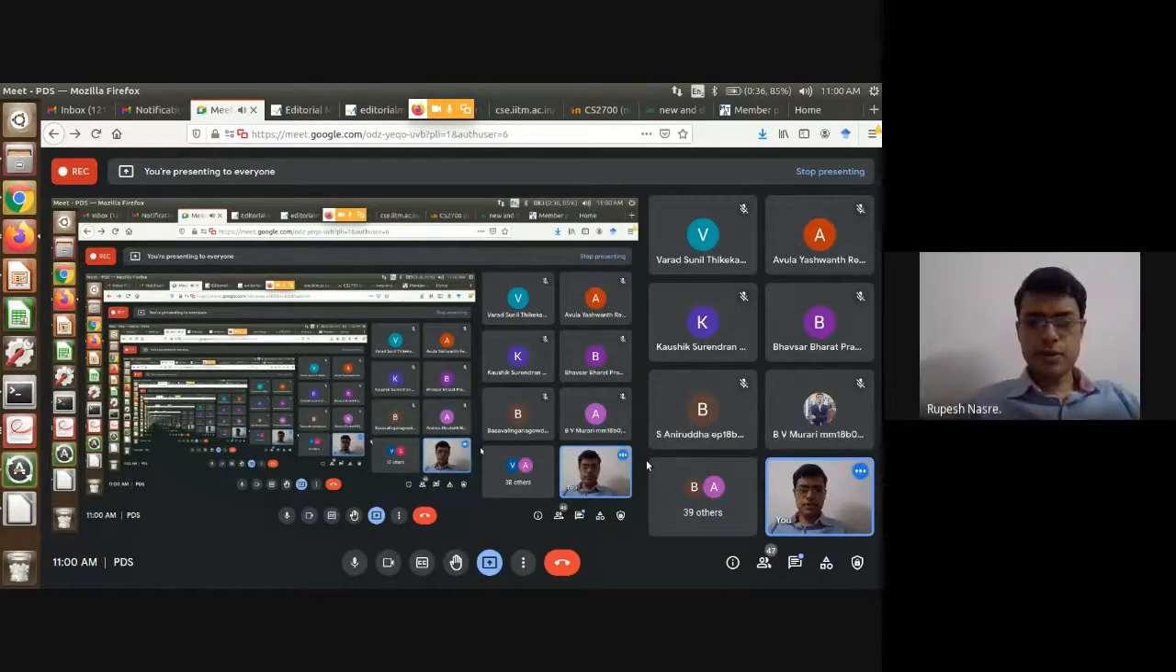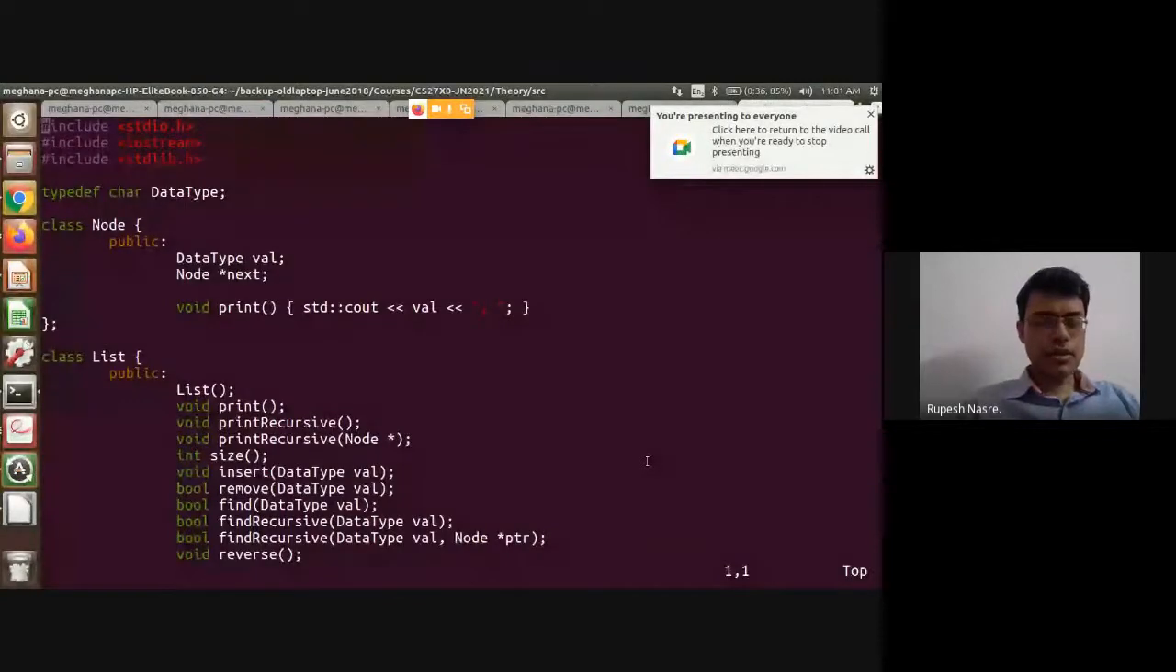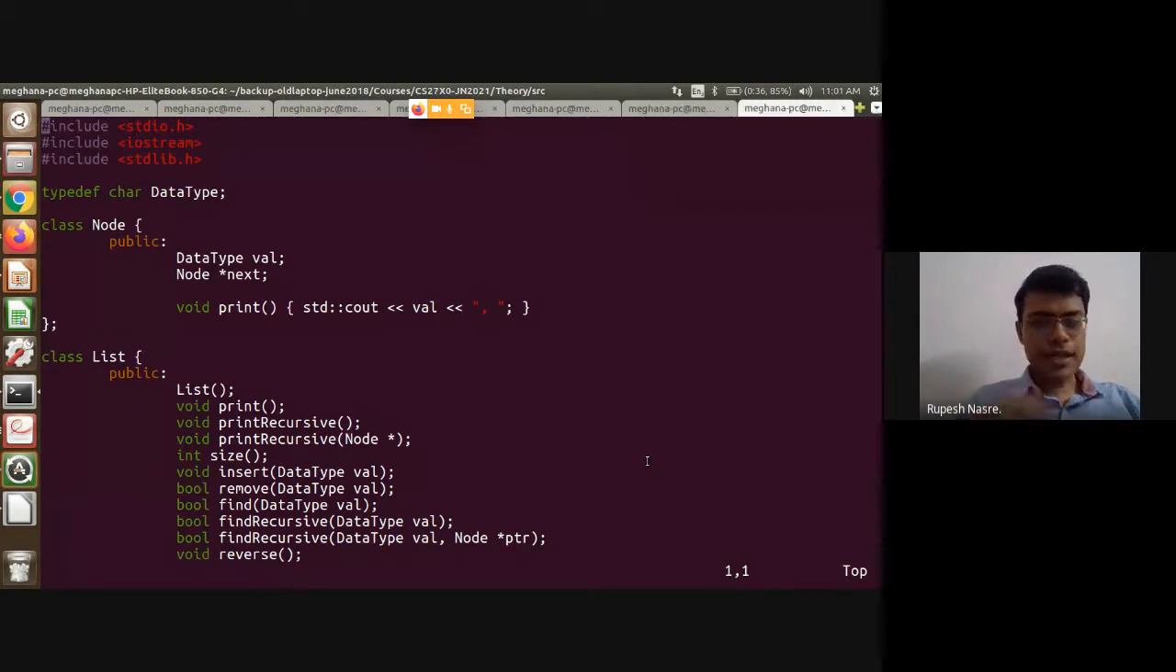All right. So let's continue our discussion on lists. So we were looking at the code corresponding to singly linked list, and we had defined a class node which is representing one node in this linked list, and then there is a list class which is going to have the head pointer as well as other functions which you are going to use to perform different operations on this abstract data type list.